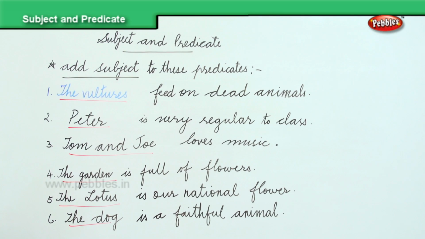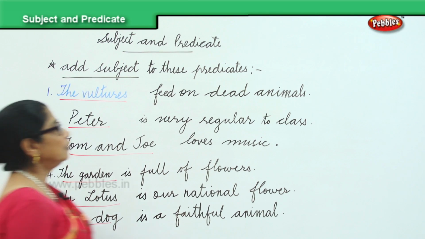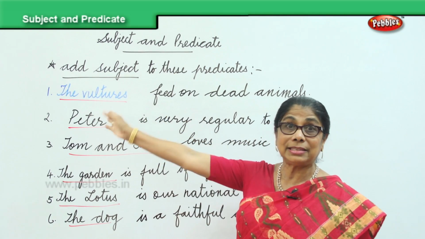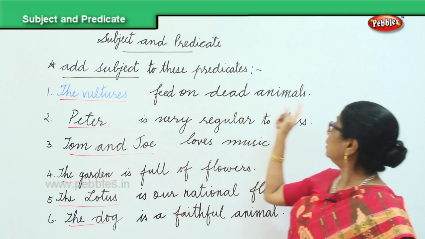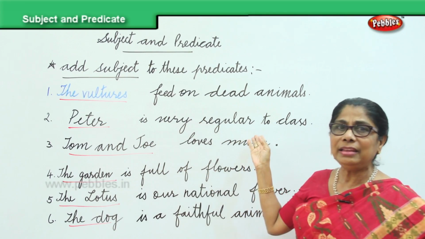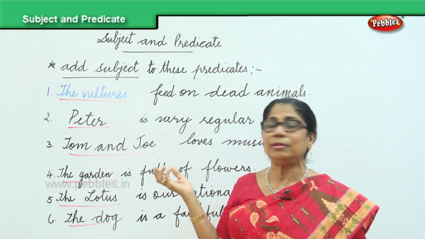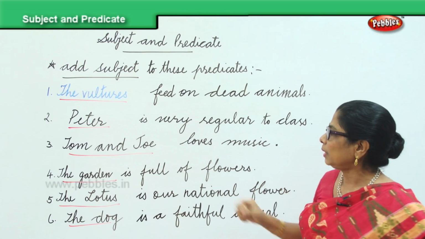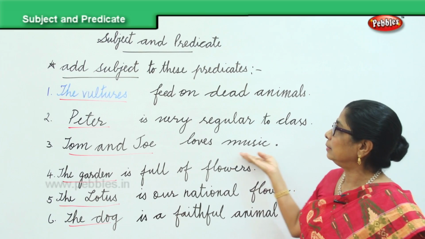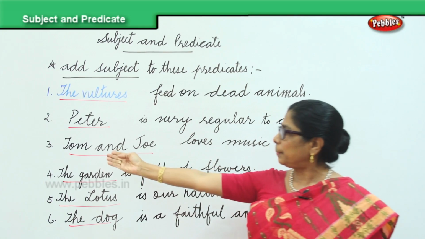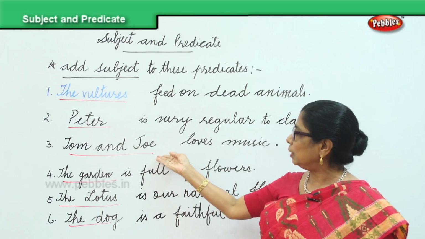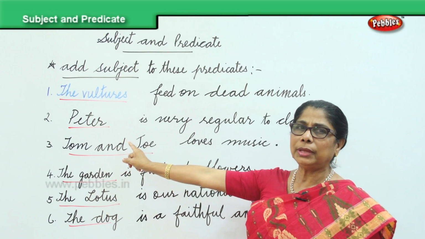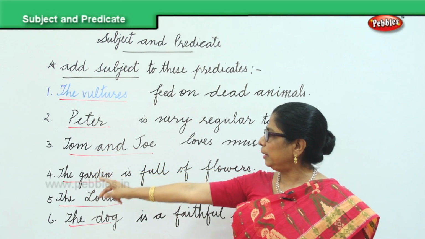Now, add subject to these predicates. Feed on dead animal. Who feeds on dead animal? The vultures. That's the subject. Begins with the capital letter, ends with the full stop. Is very regular to class. Who is very regular to class? Peter. So Peter is the subject, P capital letter, ends with the full stop. Another one, loves music. That's the predicate I'm giving you. And you supplied Tom and Joe. Loves music. And the full stop. Tom and Joe both are names of people, capital letter.